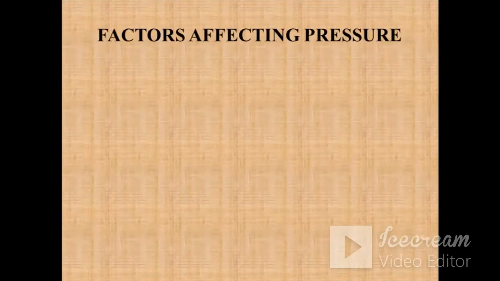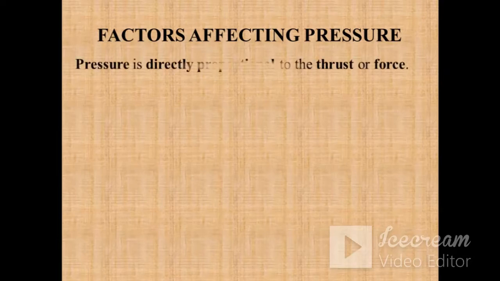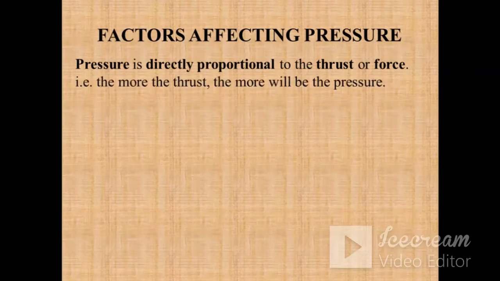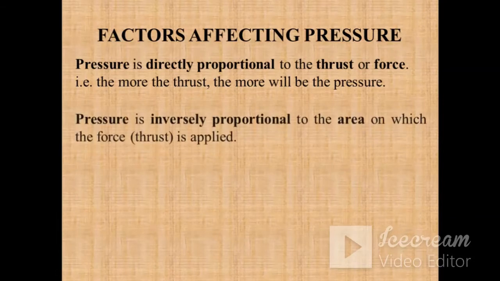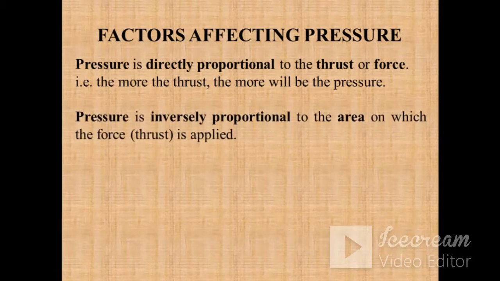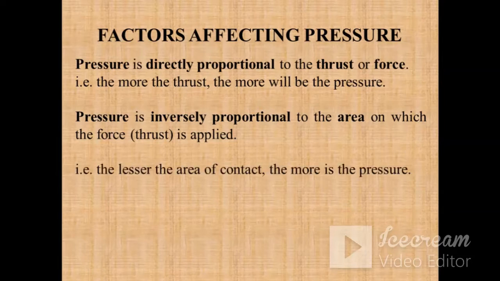So first we will discuss the factors which affect the pressure. Since pressure is thrust acting per unit area, we can say that pressure is directly proportional to the thrust or the force. The more the thrust, the more the pressure. We can also say that pressure is inversely proportional to the area on which the thrust is applied, since area is in the denominator. So the lesser the area of contact, the more the pressure.